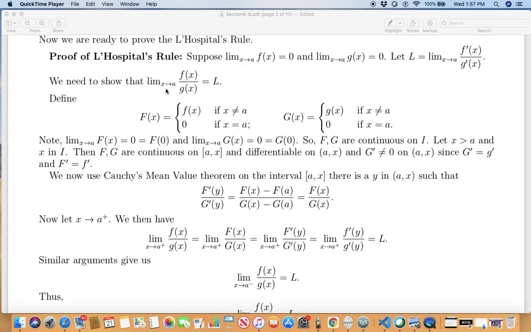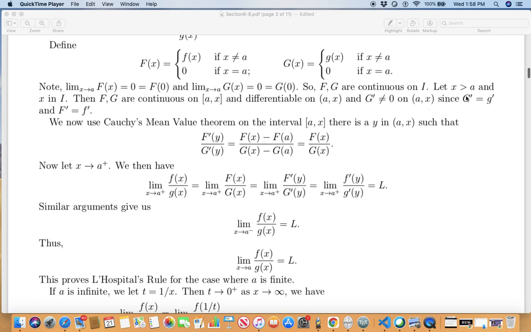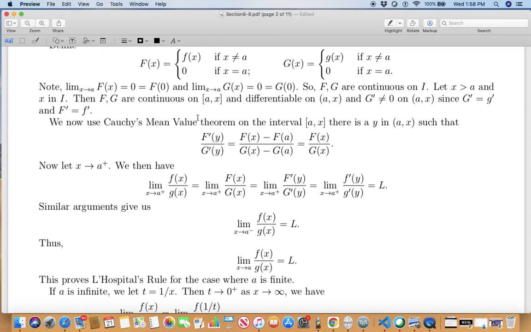So you wanted both limits to be equal. So this is the general limit, right and left. So you got the right hand. Well, the argument is the same to say coming from the left: replace x greater than A by x less than A. Then you have the interval x to A. I hope it's clear. What you have here is A to x.